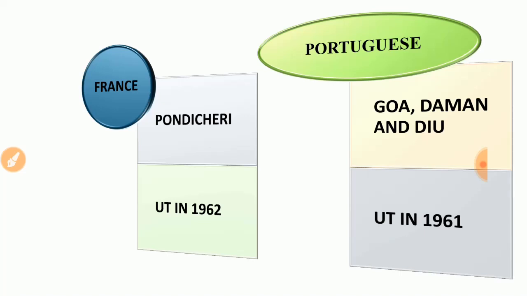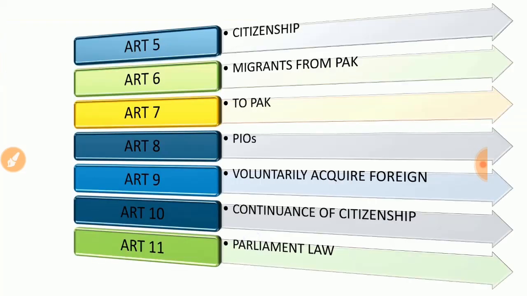Okay, so I think you are all very clear about Part 1 of the Indian Constitution, the union and its territory, and the important facts associated with our exam. So let's move on to the next part, Part 2. What is Part 2? It is about citizenship. In Part 2 we have Articles 5 to 11, and I will mention each and every one like this.